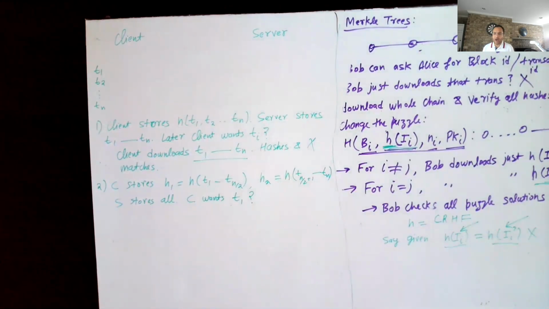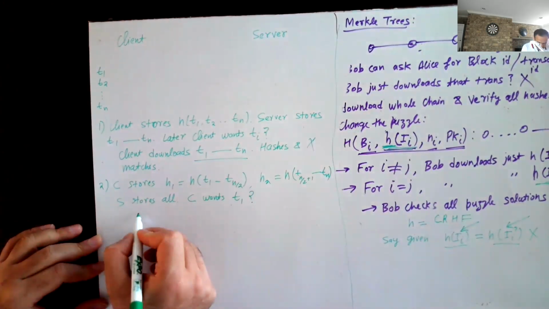So does anybody see how the client can get that and make sure that it has not been modified? Yeah, good answer. The client just needs to download the first half.